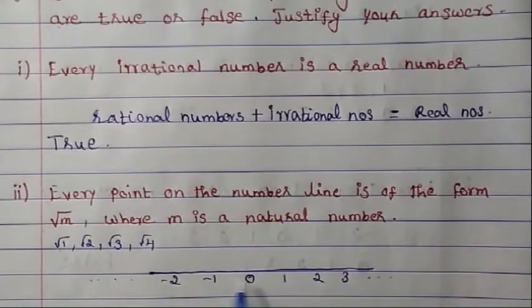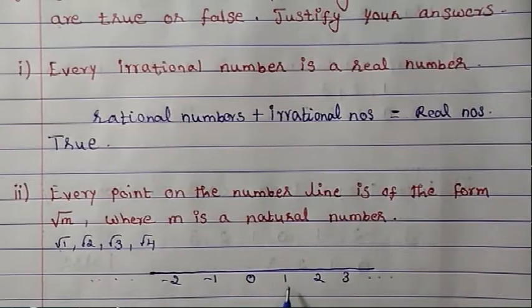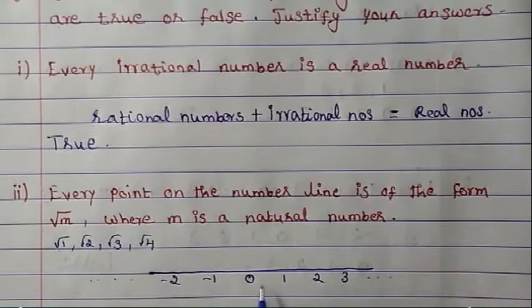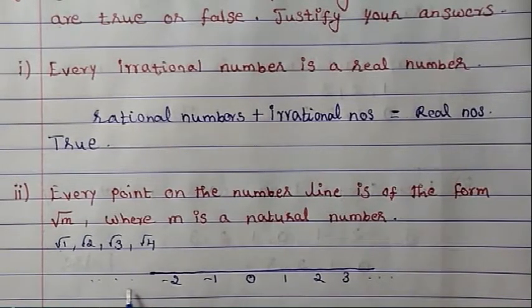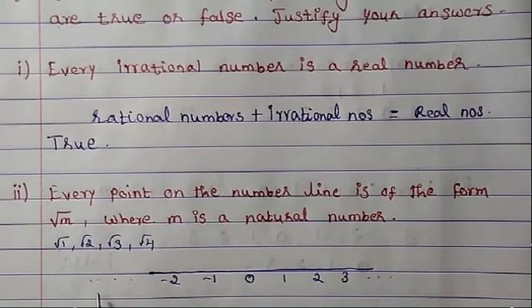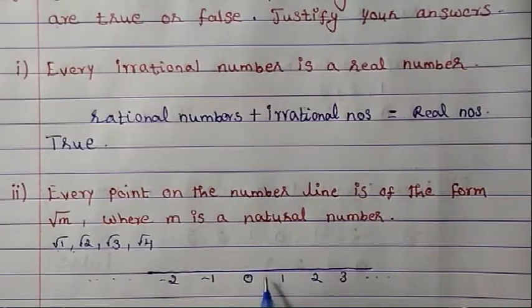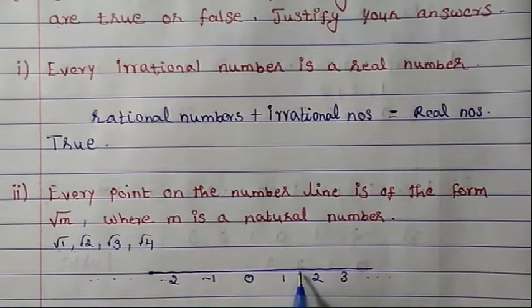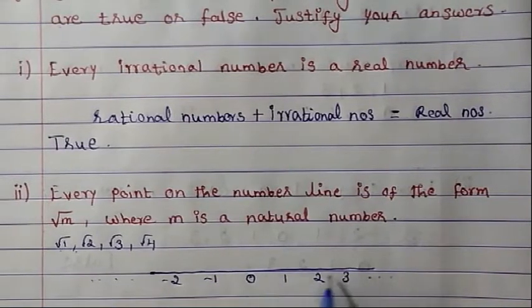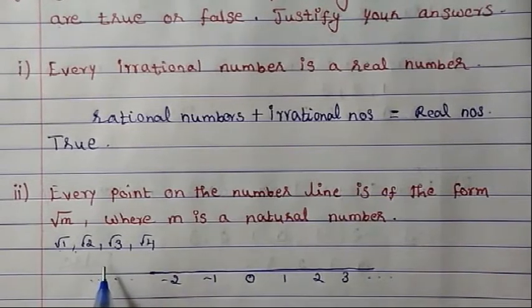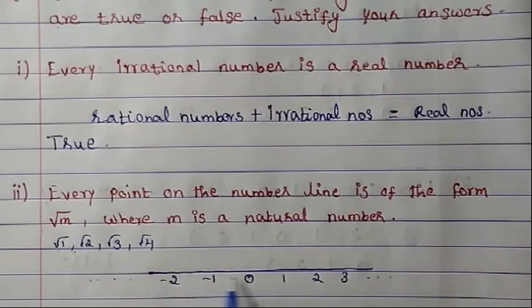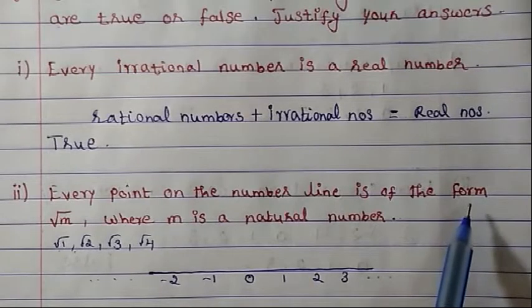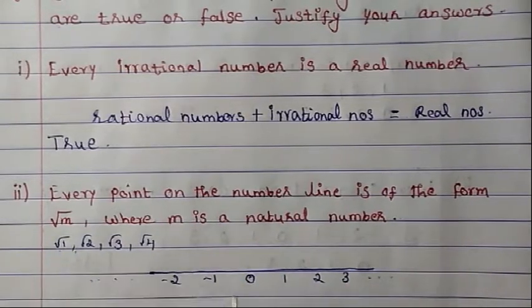Now, every point on the number line does not necessarily have to be in this form. We have 0, we have 1 and all the natural numbers, we have all the negative integers, so we also have a place for these. Irrational numbers like root 2 also lie somewhere in between. But it is not necessary that every point on the number line has to be in the form of √m.